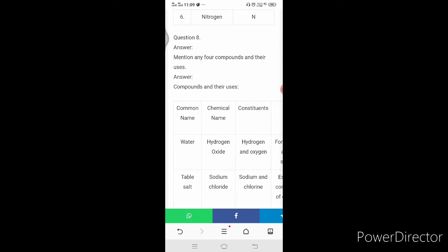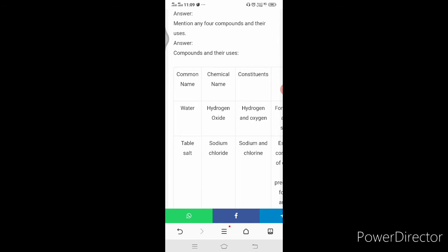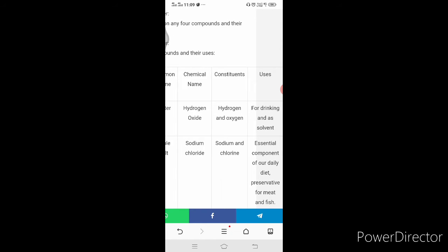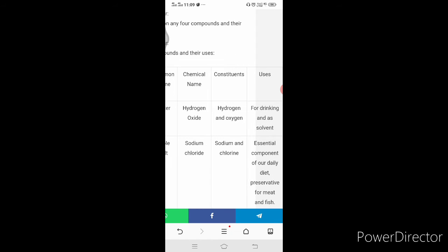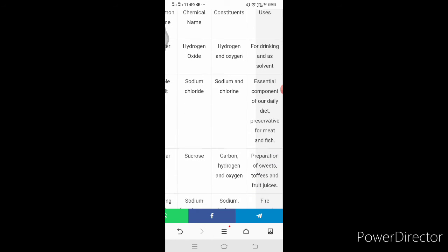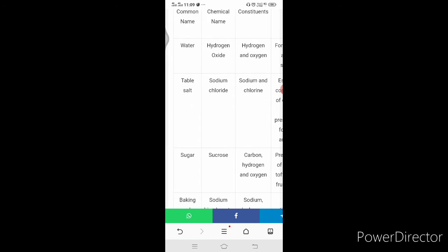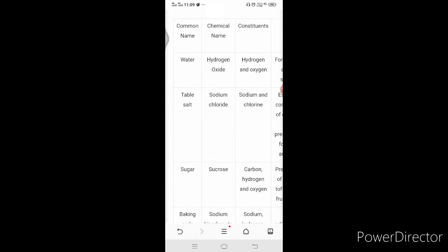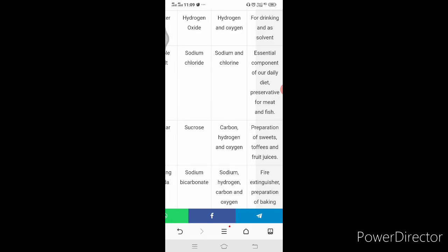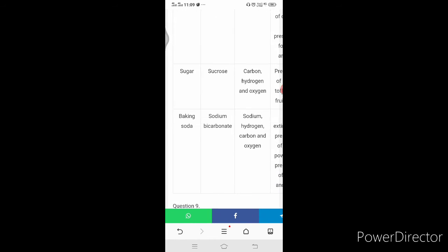Mention any 4 compounds and their uses. Water: the chemical name of water is hydrogen oxide. It has hydrogen and oxygen as constituents. Uses are for drinking and as a solvent. Table salt: the chemical name is sodium chloride, and its uses are as an essential component of our daily diet and as a preservative for meat and fish. Sugar: the chemical name is sucrose. The uses are preparation of sweets, toffees and fruit juices.